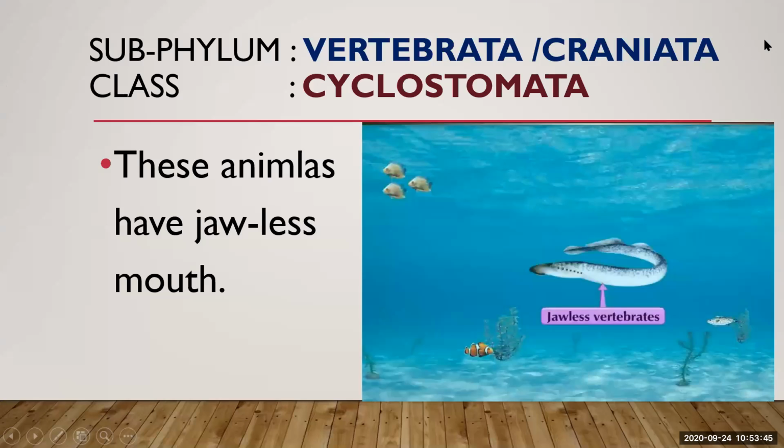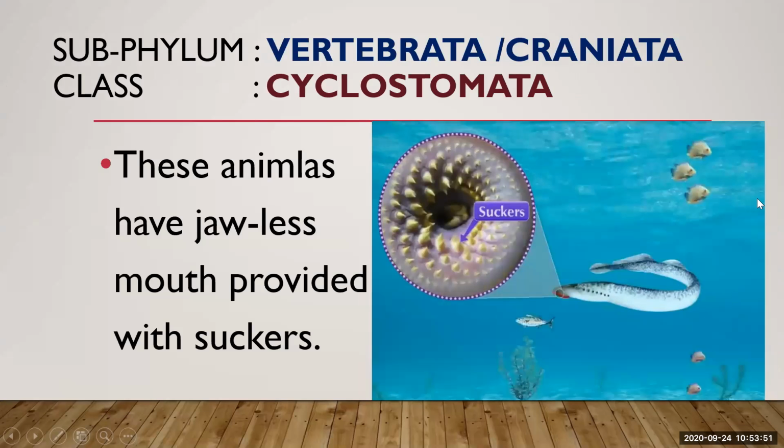They just have a round shaped mouth which has suckers. Here you can see the sucker. These suckers are very important to hold any kind of object or organism. They have horny teeth that are attached to the muscular tongue.